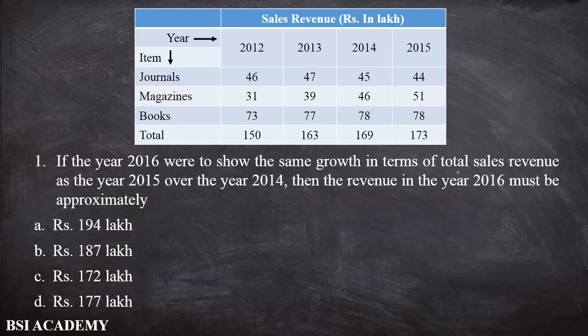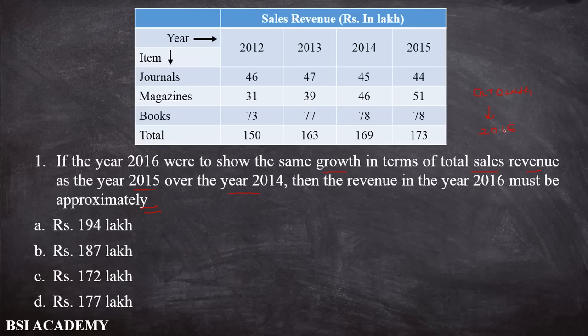So first I read the first question. The question says: if the year 2016 were to show the same growth in terms of total sales revenue as the year 2015 over the year 2014, then the revenue in the year 2016 must be approximately. So the growth pattern remains the same in 2016.